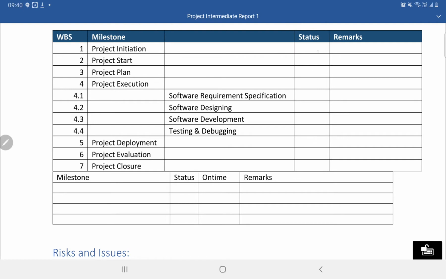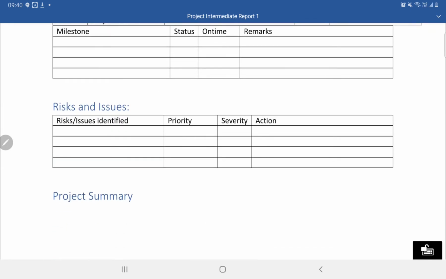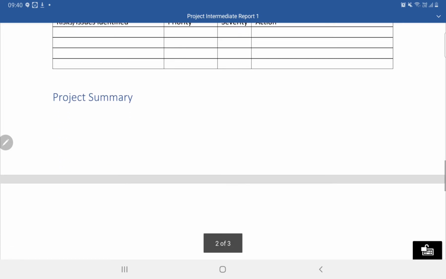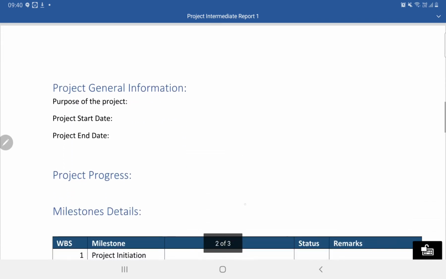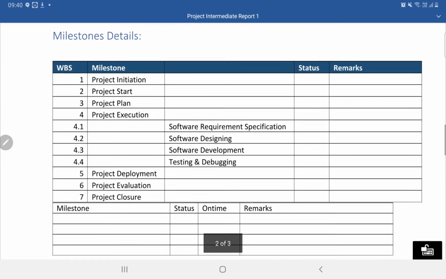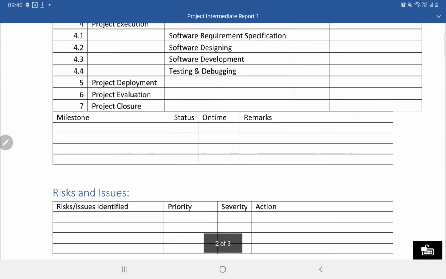I want you to answer these things, and I will explain to you how to answer them also. Then you are supposed to identify some risks and a project summary. This is how a project progress or intermediate report will be created. Okay, so let me check with the requirement.